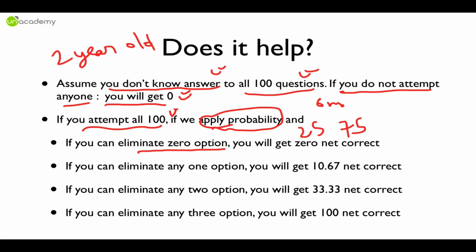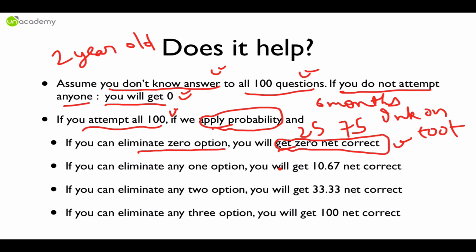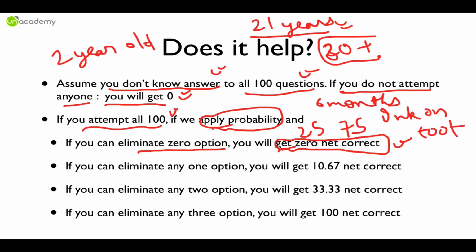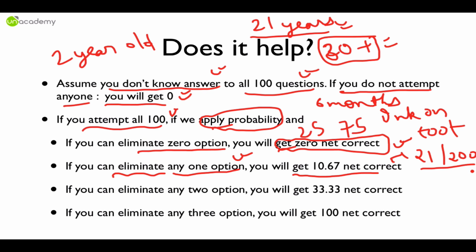So even a 6-month-old kid who has ink on his foot, if he is asked to mark ABCD, will also get 0 net correct. Okay, so there is no genius in that. But since we are evolved creatures and we have been reading for at least 21 years, because that is the cutoff age for UPSC, and in some cases even 30-plus people are also giving, and salute to their spirit. So for the last 30 years you have read something on this planet Earth, and if you can eliminate one option using that knowledge base, you will get 10.67 net correct. That means in UPSC terms you will get 21 marks out of 200. That is huge. That is huge.